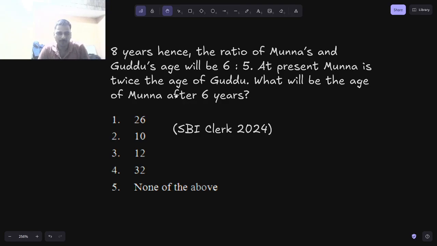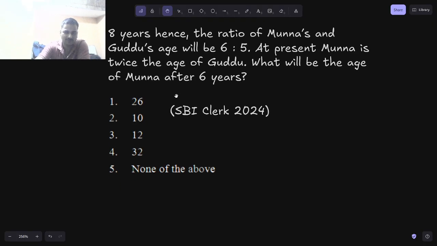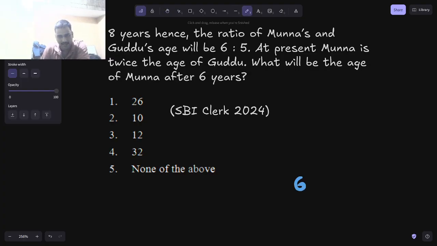Let's solve one problem from age. 8 years hence, the ratio of Munna and Guddu is 6:5. So I take Munna in the left hand side and Guddu in the right hand side. So Munna and Guddu. This is 8 years hence, 8 years from now. At present, Munna is twice the age of Guddu. So this is present.